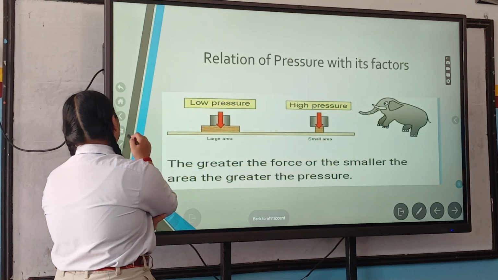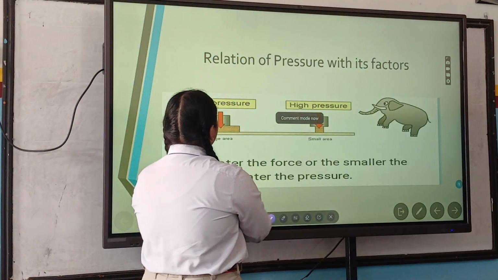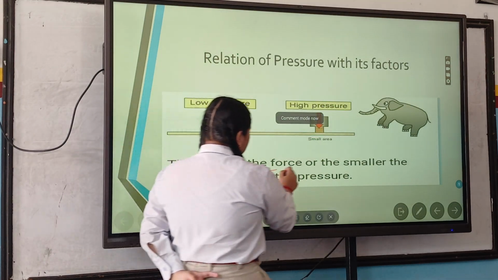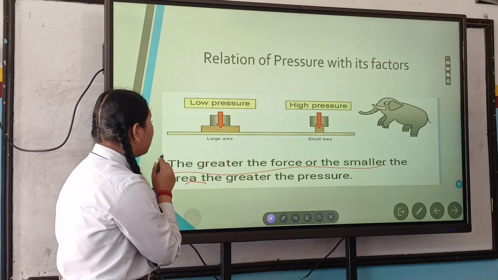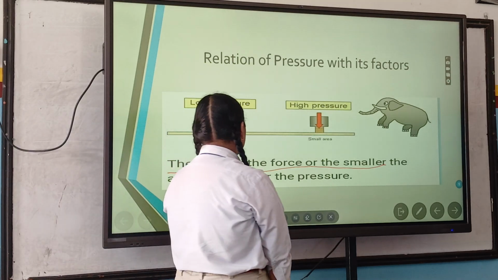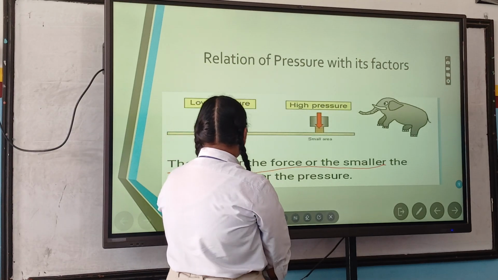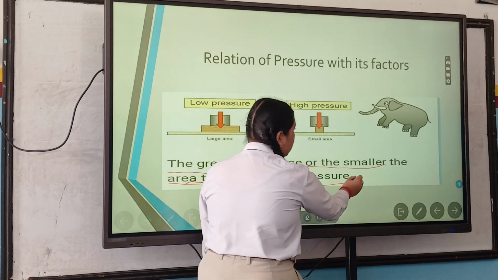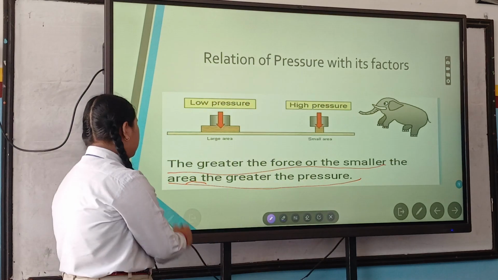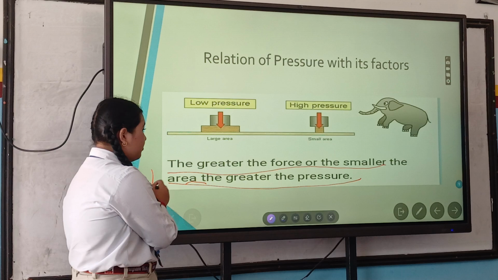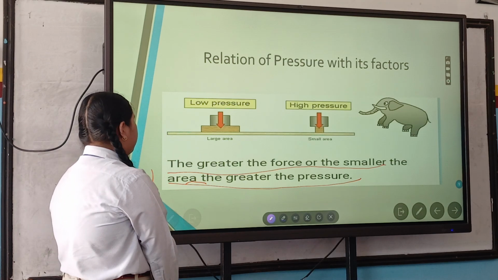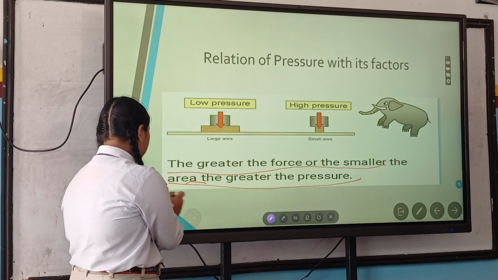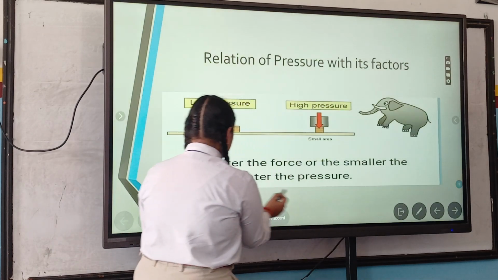Relation of pressure with these factors. The greater the force or the smaller the area, the greater the pressure. So here is the same thing which I said on the first slide. As I said, if the area is small, then the pressure is more, and if the area is more, the pressure is not that much.